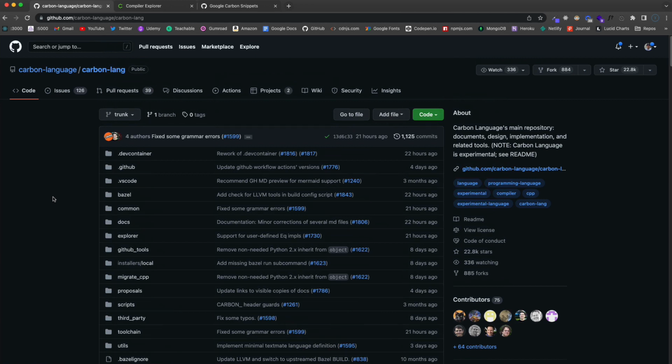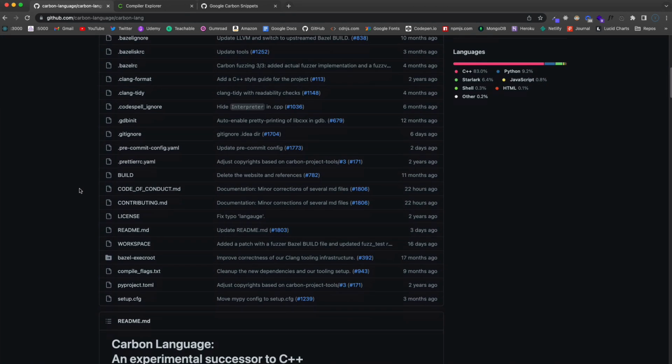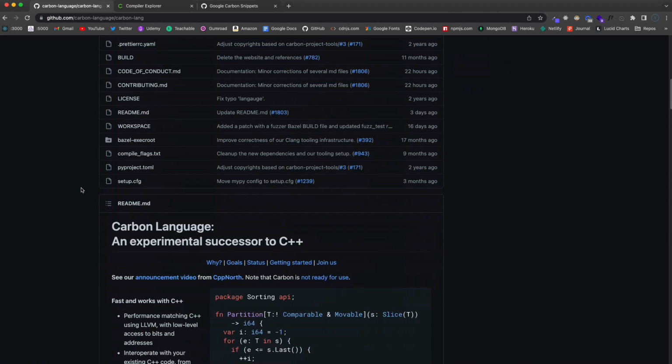So what we're going to do is talk a little bit about it, and I'm going to show you how to get set up because it's not completely clear in the docs. And then we're going to look at some basic syntax from arrays and tuples to functions and classes and all that good stuff. And even if you've never written a line of C++, that's absolutely fine. The syntax, at least on a basic level, is pretty simple. So if you know any language at all, then most of the stuff will be pretty easy for you to understand because we're not really going to get in deep with this.